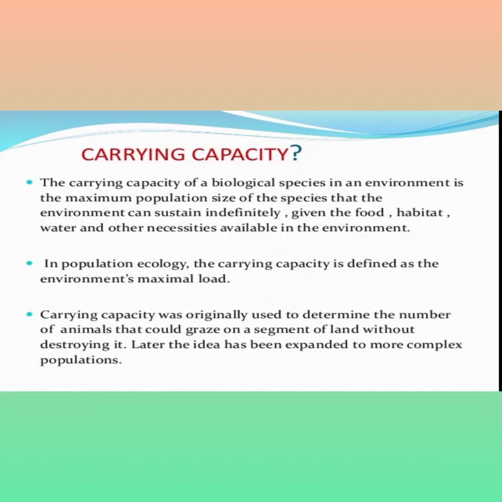What is carrying capacity? The carrying capacity of a biological species in an environment is the maximum population size of the species that the environment can sustain indefinitely, given the food, habitat, water, and necessities available in that environment. In population ecology, carrying capacity is defined as the environment's maximum load. It was originally used to determine the number of animals that could graze a segment of land without destroying it. Later, the idea was expanded to more complex populations.